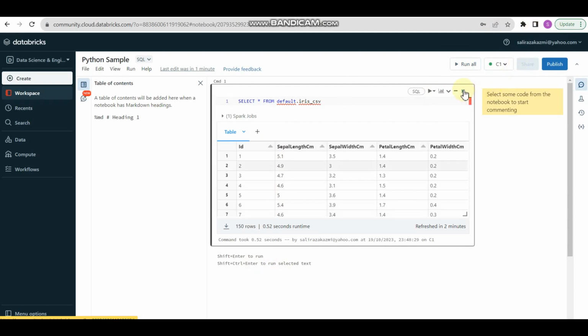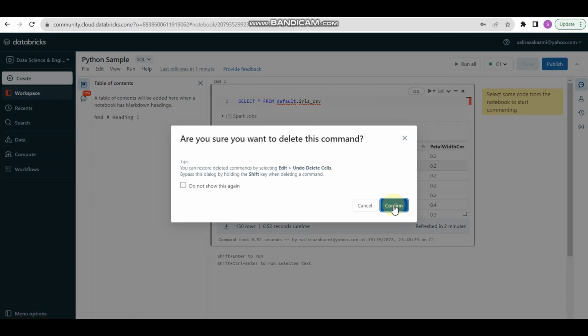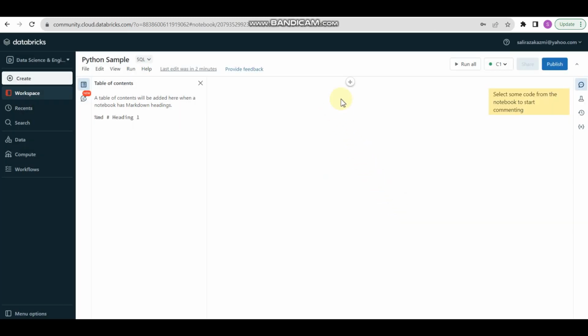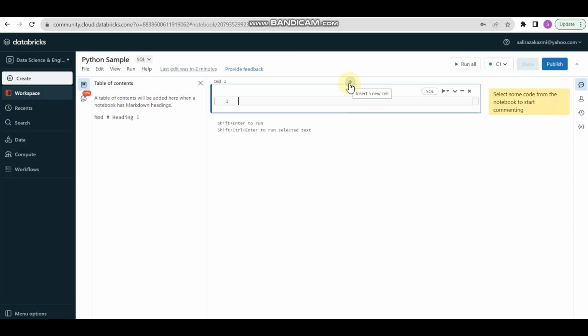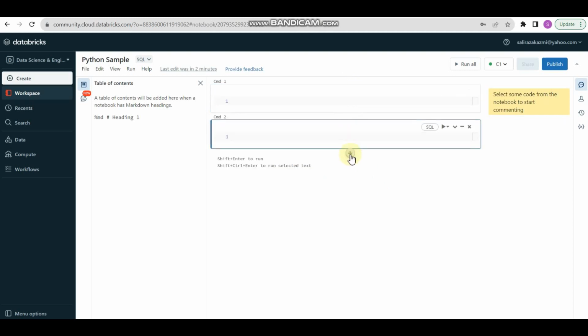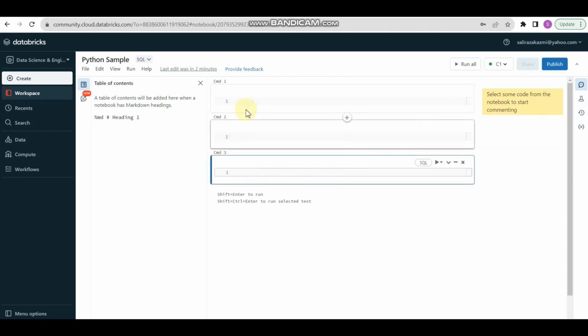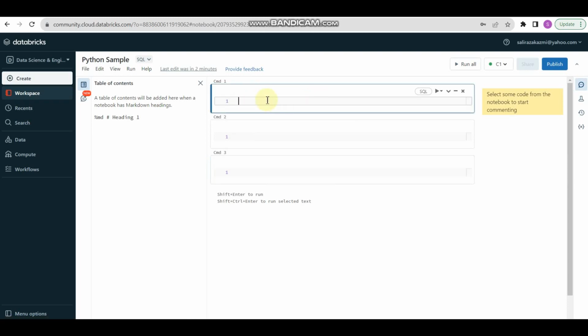If you want to delete this, you can just click delete, and if you want to add one more, click insert. You can insert as many commands as you like, so here you can write your SQL queries.